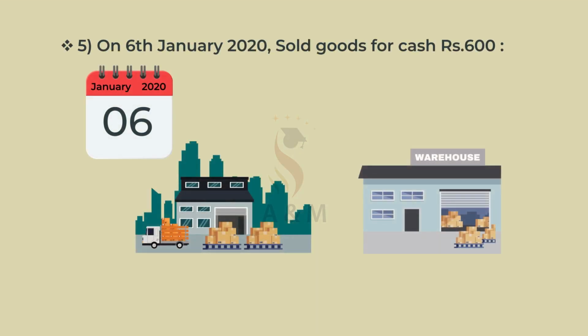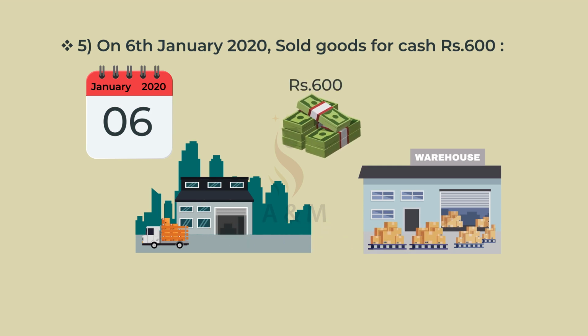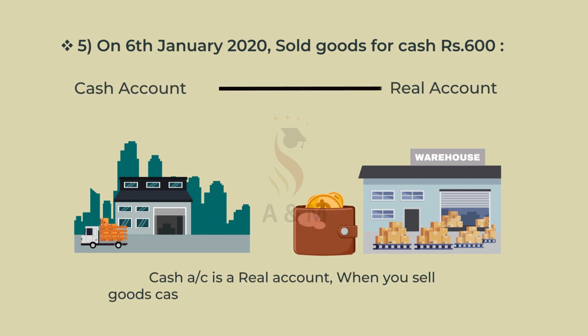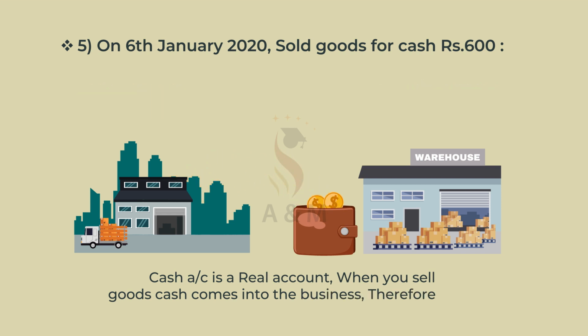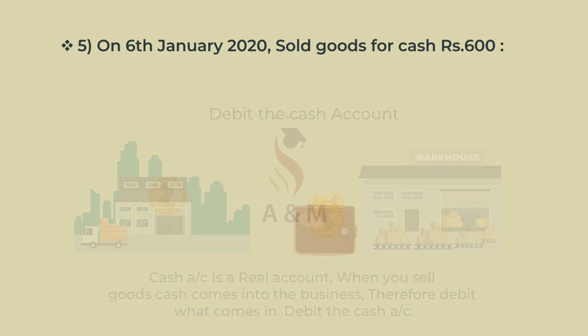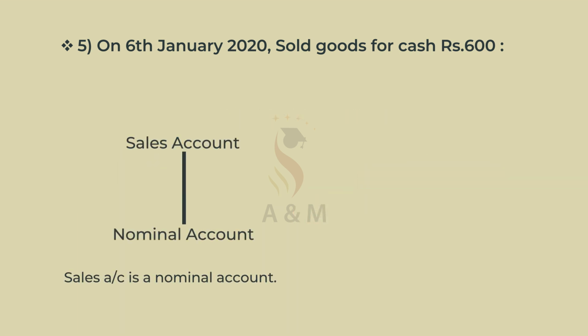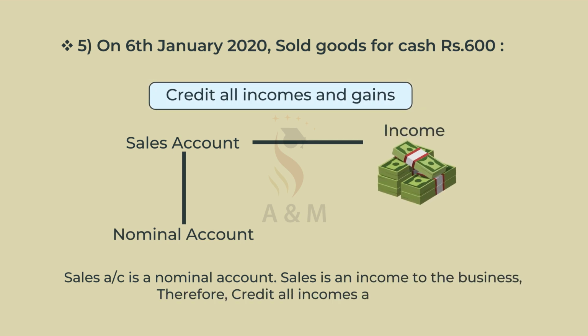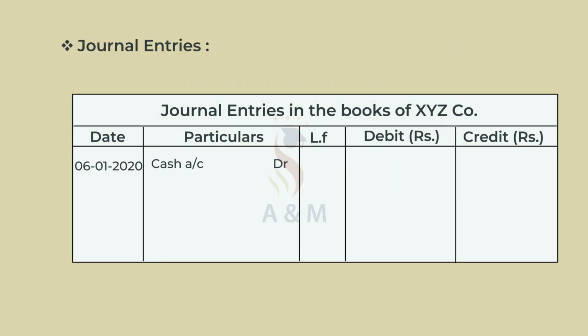Fifth one, on 6th January 2020, sold goods for cash rupees 600. Cash account is a real account. When you sell goods, cash comes into the business. Therefore, debit what comes in. Debit the cash account. Sales account is a nominal account. Sales is an income to the business. Therefore, credit all incomes and gains. And the journal entry is cash account debtor 600 to sales account 600, being goods sold for cash.